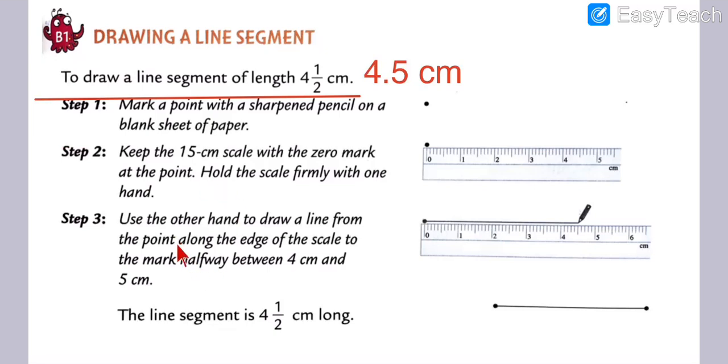So let's check step number 3. Use the other hand to draw a line from the point along the edge of the scale to the mark halfway between 4 centimeter and 5 centimeter. What does this mean, my dear students? After reaching 4 centimeter, we have to go 0.5 more. Not 5, it's between 4 and 5. We reach these middle points.